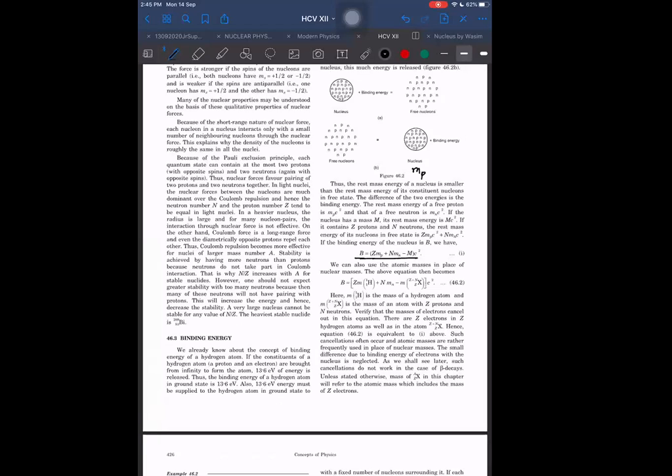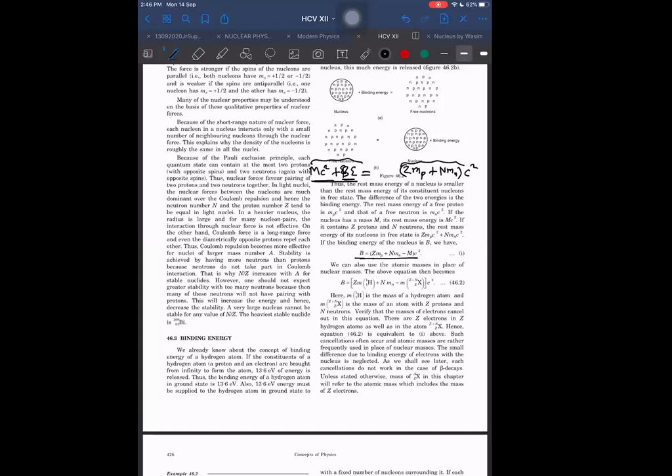I wrote B plus M, that is, Z into Mp, plus N into Mn, into c squared. Yes, this is the initial energy. When they combine, the energy is mc squared, but plus energy will be B; that energy will be released here. Not minus, plus energy will be released. So this total energy will be equal to this energy.